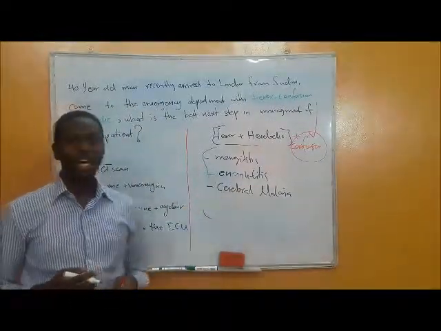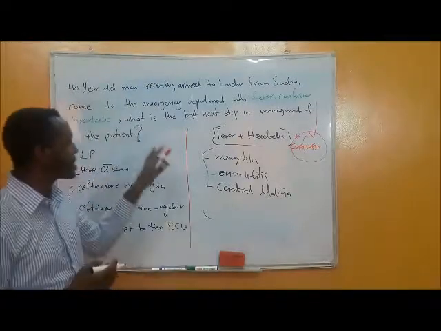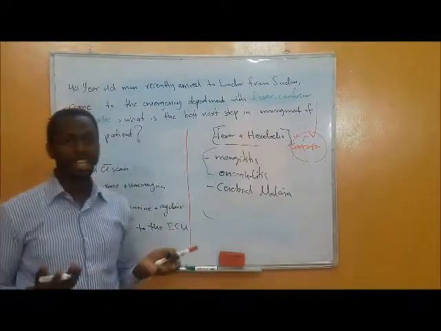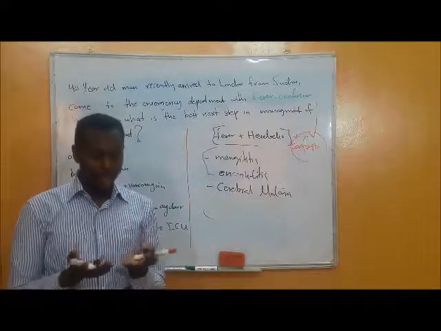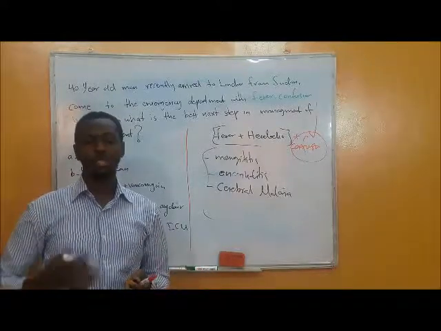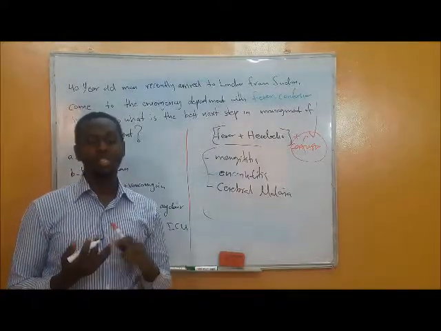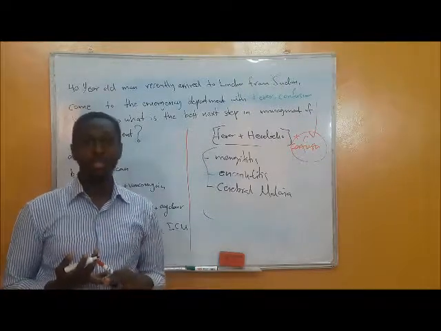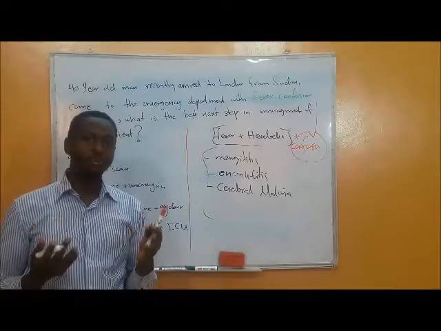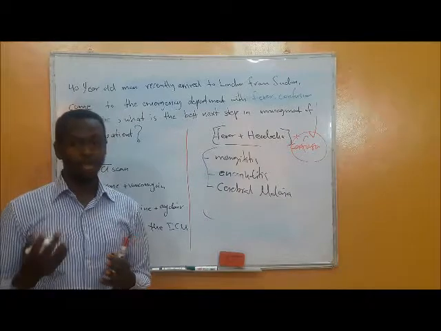This patient is coming from Africa, from Sudan. So it is a known endemic place of multiple infectious diseases such as malaria, and also viral hemorrhagic fevers.